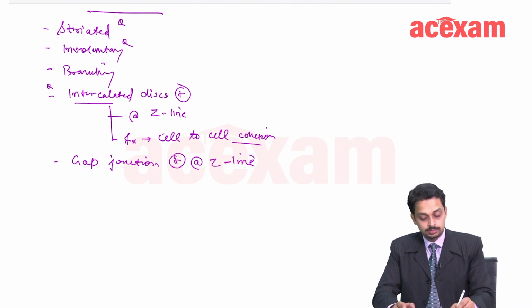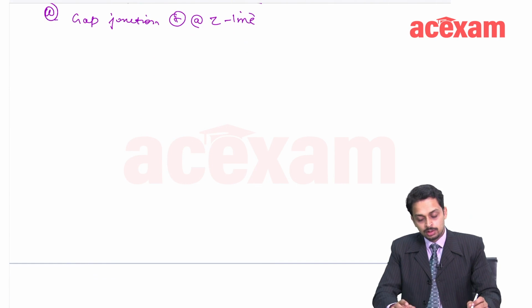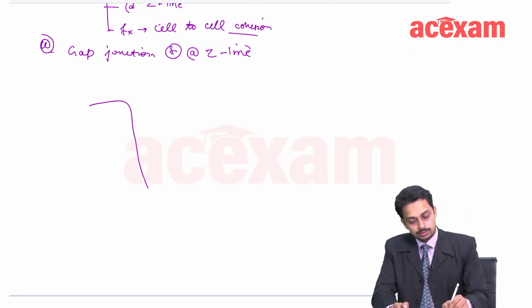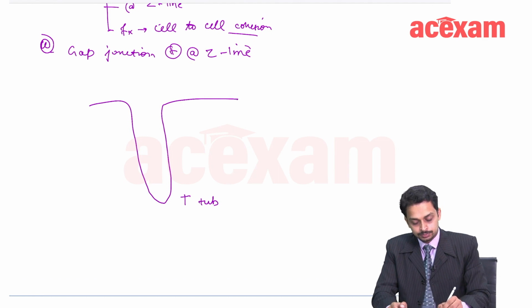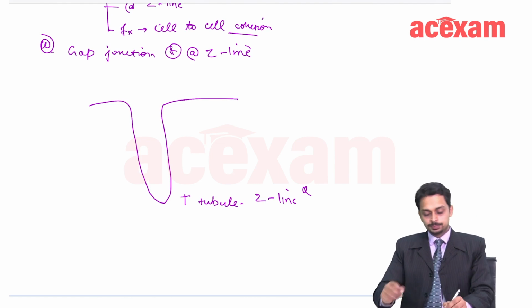Another couple of questions. Now, if this is the T tubule, the T tubule is at the Z line. Another important question: T tubule is at Z line. In skeletal muscle, where is the T tubule?